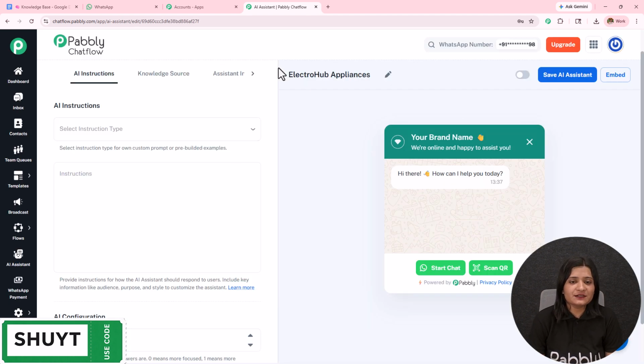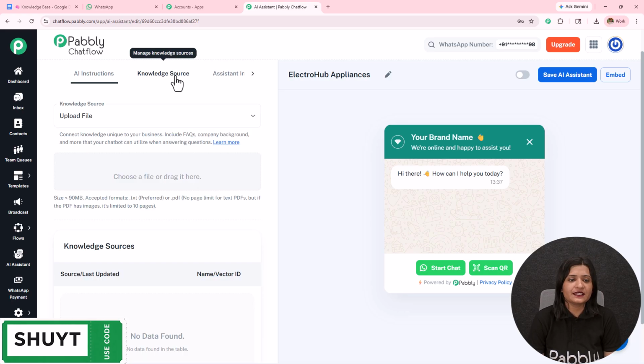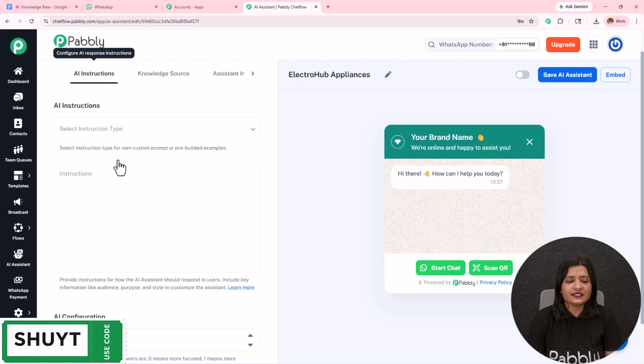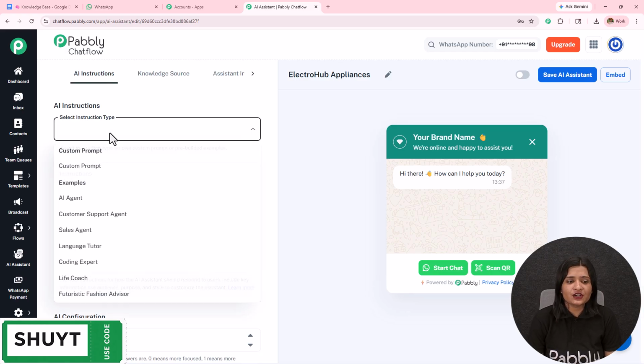Here I'm landed on this page from where I'm going to start creating this AI assistant. On the top, you can see all these options: AI instructions, knowledge source, assistant interface, and styling. I'm going to first enter these details. So the instruction type will be AI agent. You can set the instruction type according to your choice and preference from this drop down.